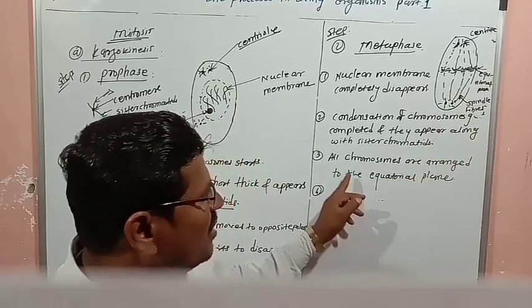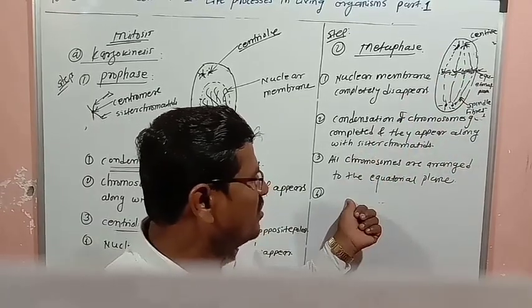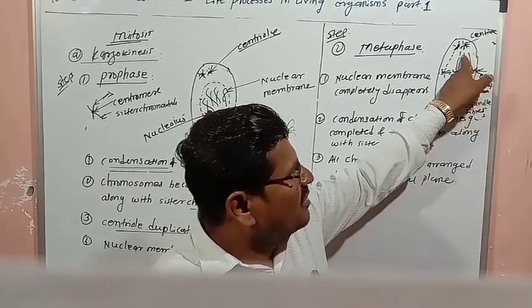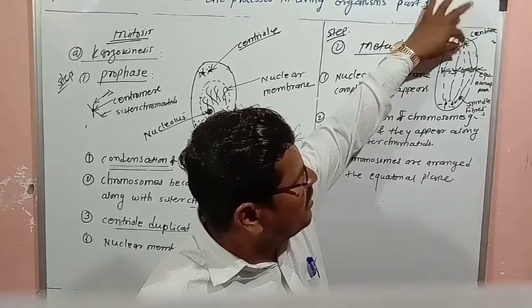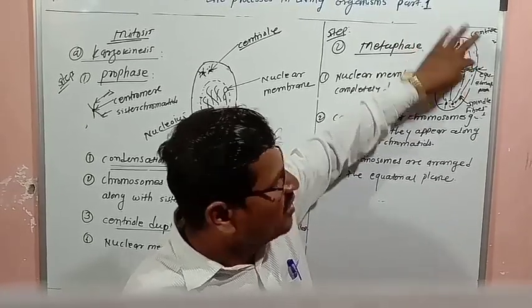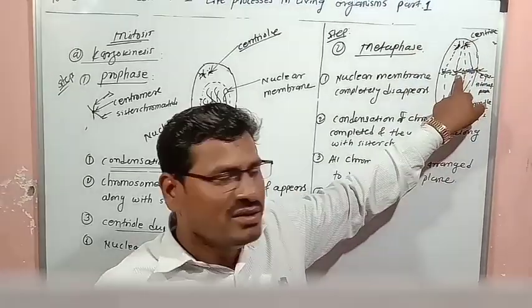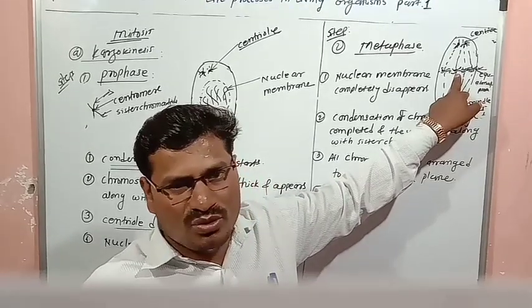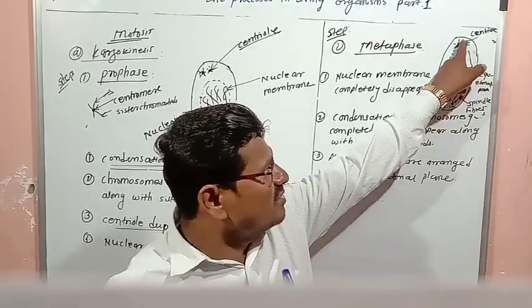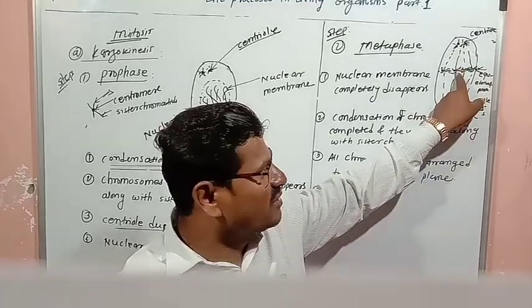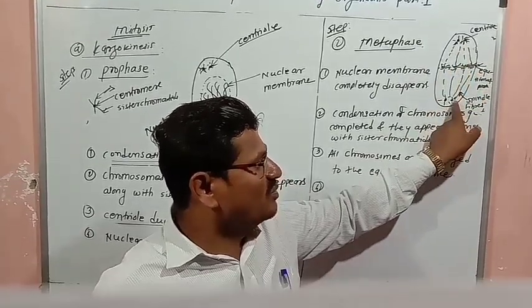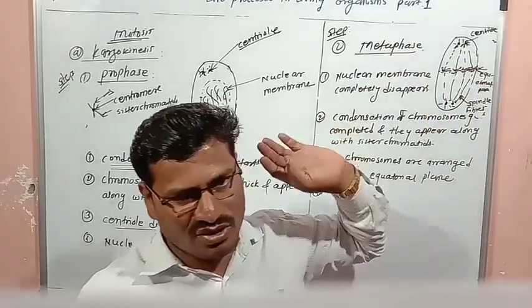Now the fourth point is that spindle fibers are produced between the centriole and the centromere. Where is the centromere? In the middle of that particular chromosome. From centriole to centromere, spindle fibers are produced from this side and from that side also.